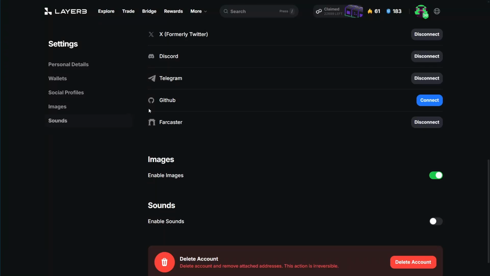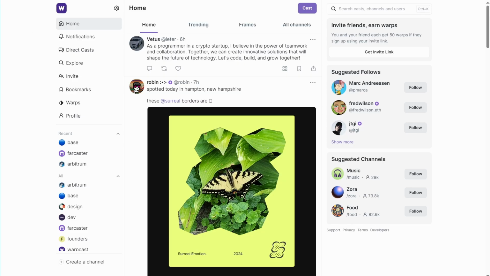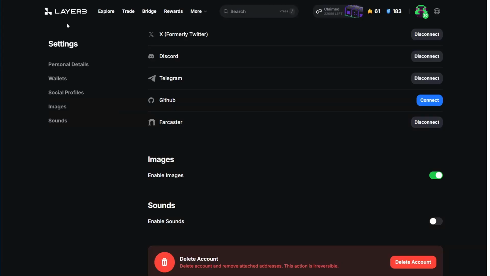I encountered an issue while trying to connect Farcaster to Layer 3. When I clicked on the connect button on Layer 3, which was here instead of disconnect, I was redirected to Warpcast, but nothing happened. I want to share how I fixed this problem in case it helps someone else, as I couldn't find any information about this issue.